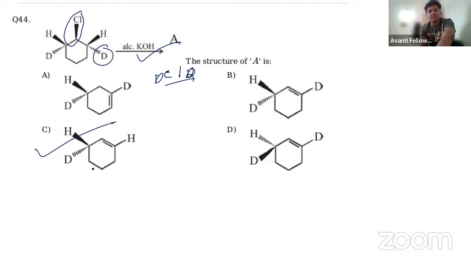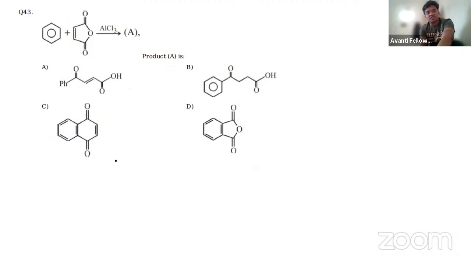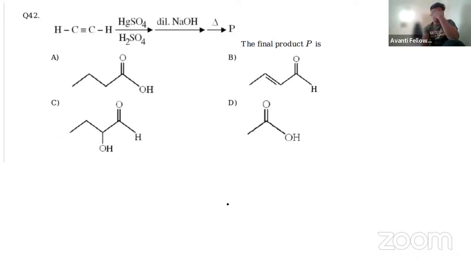Okay. This is another easy question. And this question I have tried, but I couldn't make it. But I will let you know in the next class. Another important question is actually a mixture of Markovnikov rule plus Aldol condensation. This question is a mixture of Markovnikov rule and Aldol condensation.